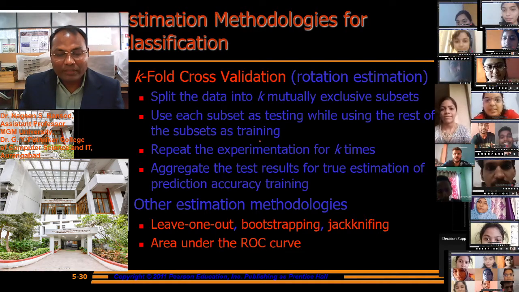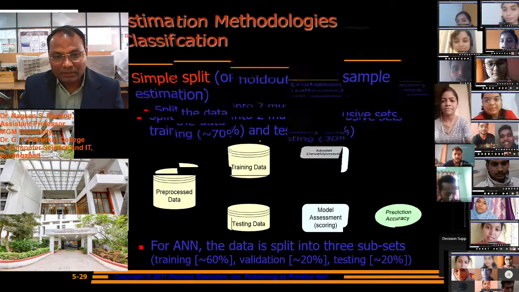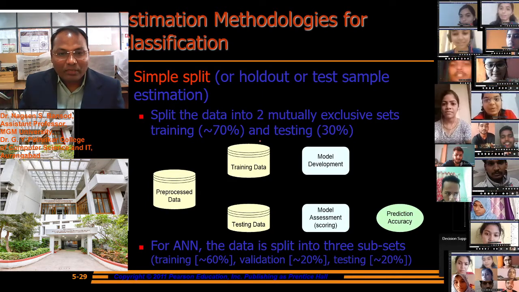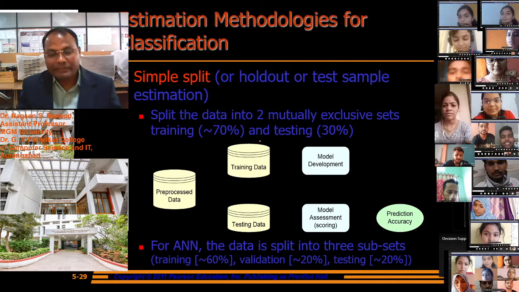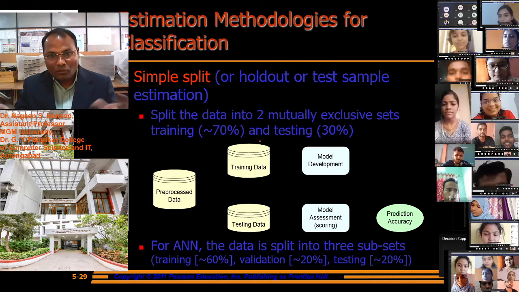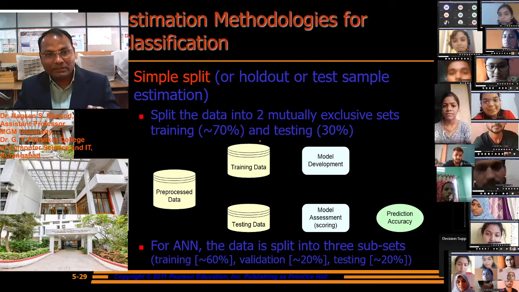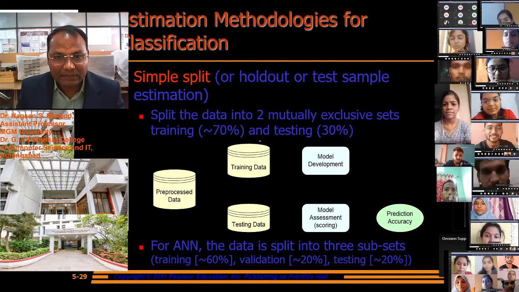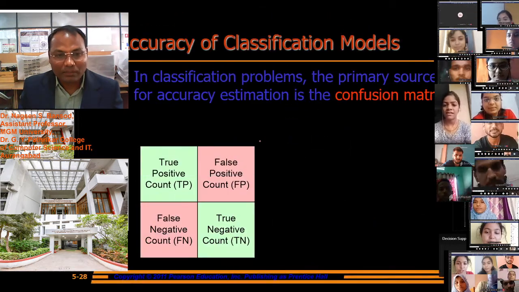K-fold cross validation we already discussed. It is an estimation method for classification. Classification means categorization of the data, and for this the simple split algorithm we already discussed in a previous chapter.